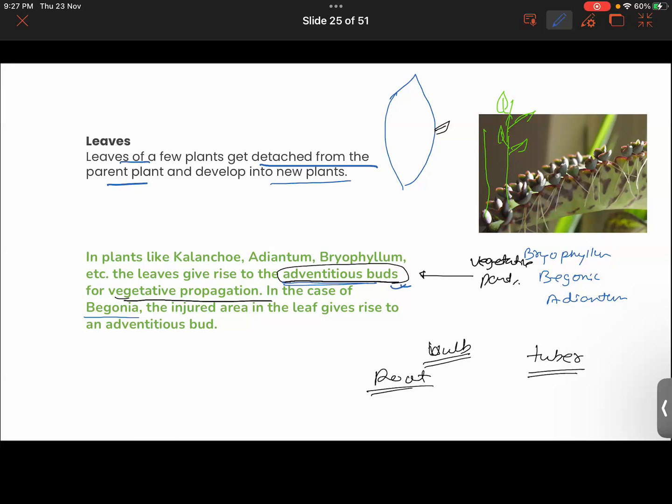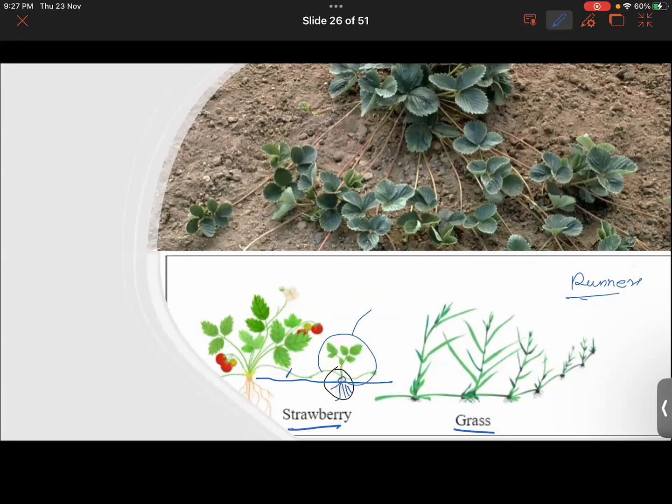So you have examples of bryophyllum. Apart from that, you have the example of begonia leaves as well. Then you had runners here. In runners, we see that horizontal stems run parallel to the ground, and when the stem touches the ground, a root system starts to develop from it.